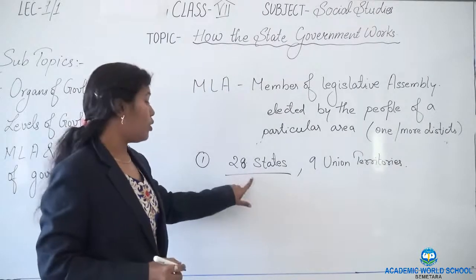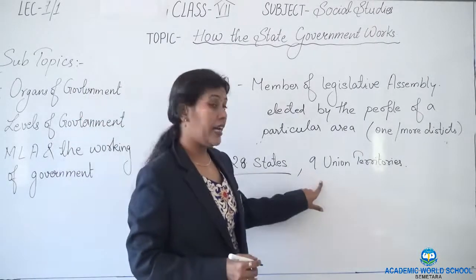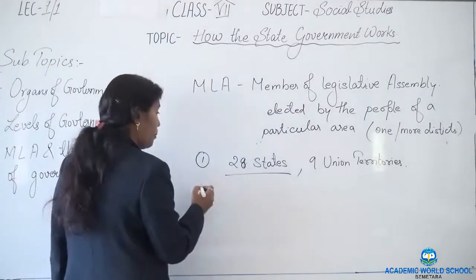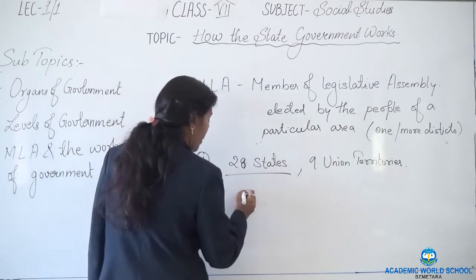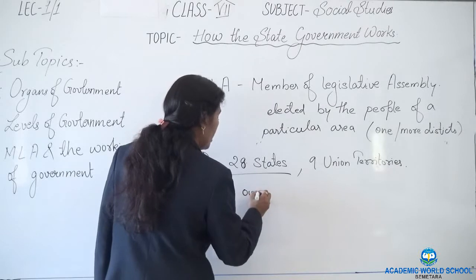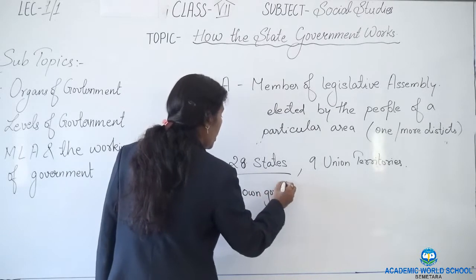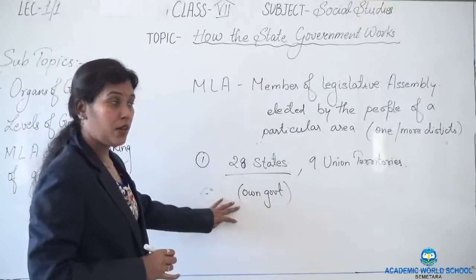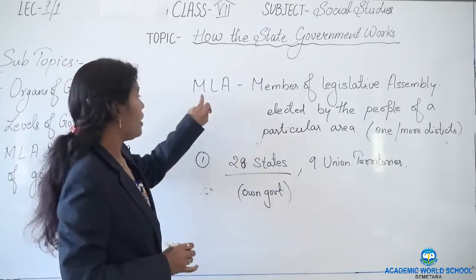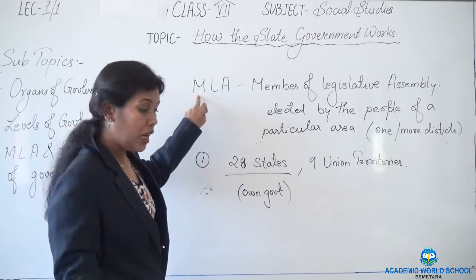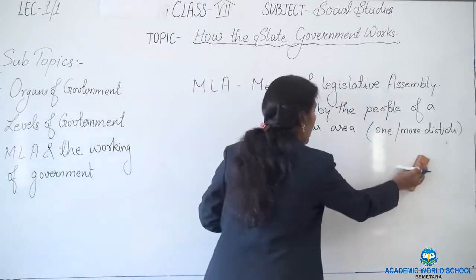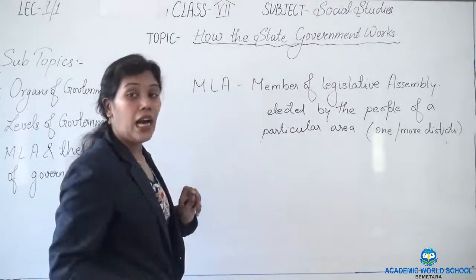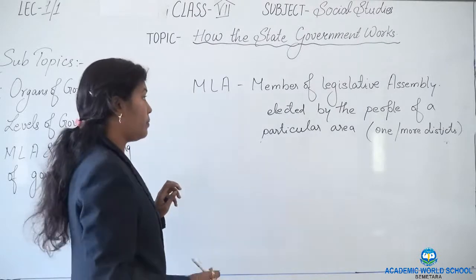India is divided into 28 states and 9 union territories. Among these, the 28 states have their own government. Under that government, the MLA comes. Now we will see how these MLAs are elected.